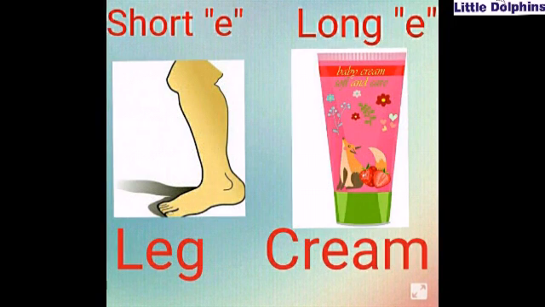Kids, it's the last picture. Now you'll tell me both of their pronunciations. What will be L-E-G? Very good. L-E-G, leg. Short sound of vowel E. What will be C-R-E-A-M? We have vowel A with it. Very good. This is cream. Long sound of vowel E is E.